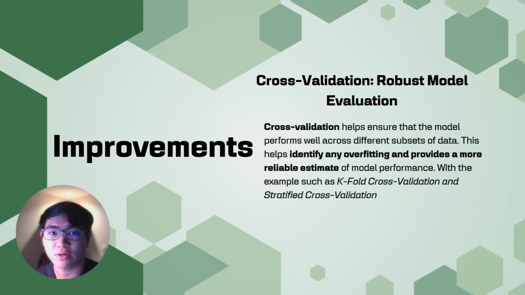Here is cross validation. What is it? It's a technique we use to make sure our model performs well, not just on one piece of data, but across different slices of it. It helps us catch overfitting early and gives a more reliable picture of how the model performs on new data. A common method is K-fold, where we split the data into K parts, train on some, and test on the rest, rotating through. Another is stratified, which makes sure each fold has a similar class distribution, especially useful for imbalance.